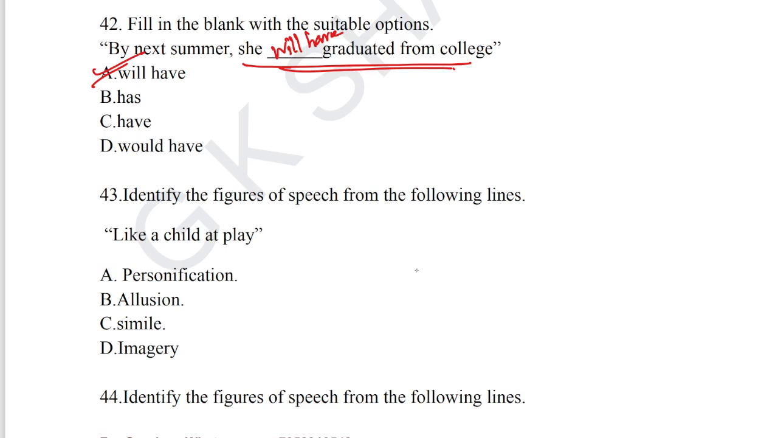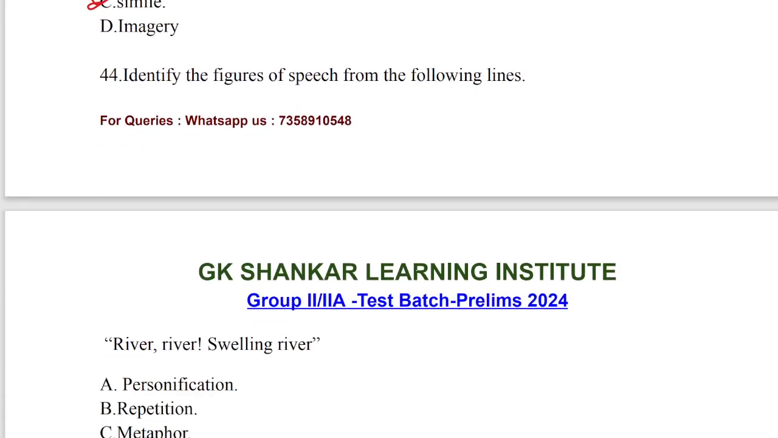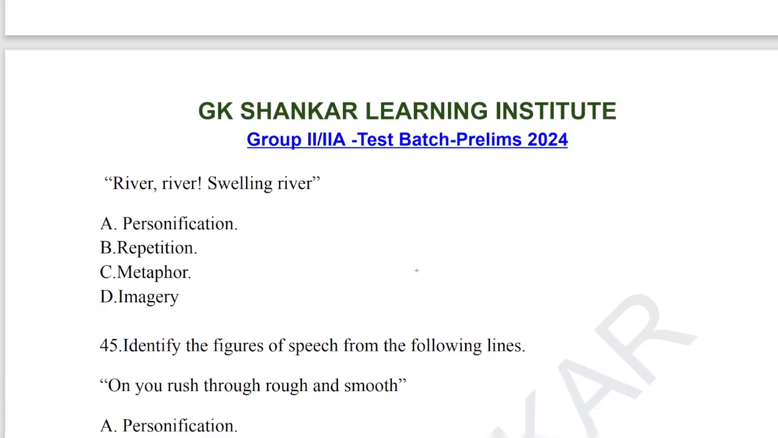Let's take up question number 43. Identify the figures of speech from the following. Like a child at play, simile is the answer. 43, option C is the correct answer. Identify the figures of speech from the following sentence. River, swelling, river. Repetition, option B. Repetition is the correct answer.